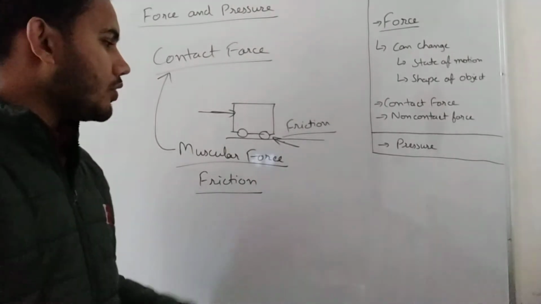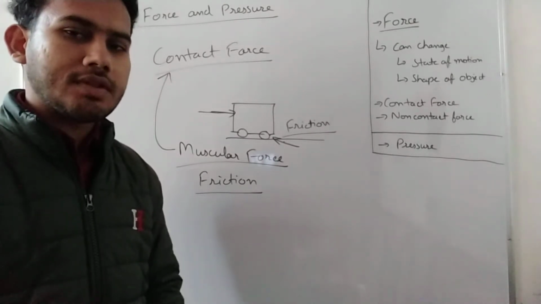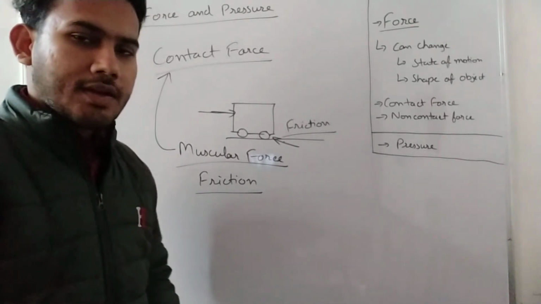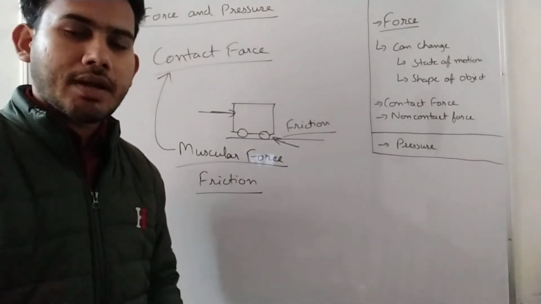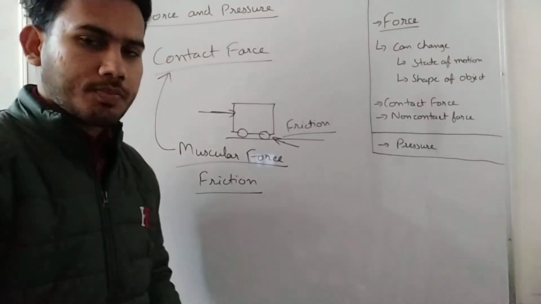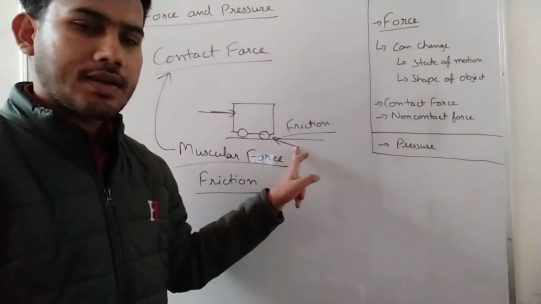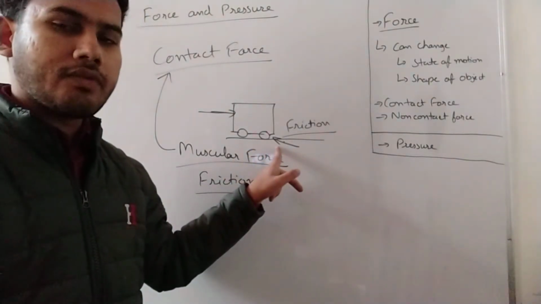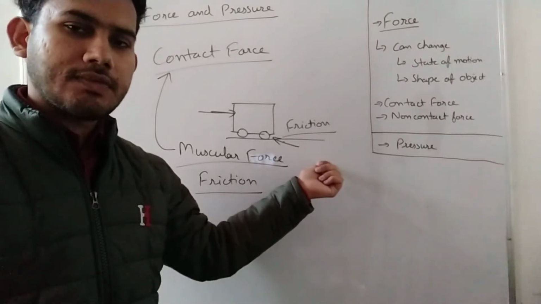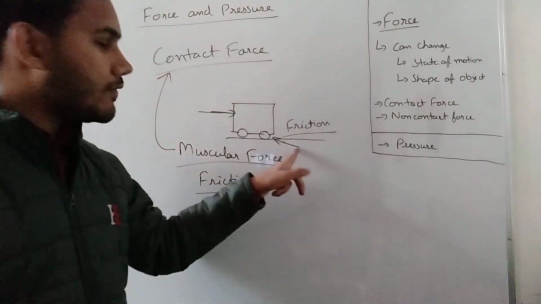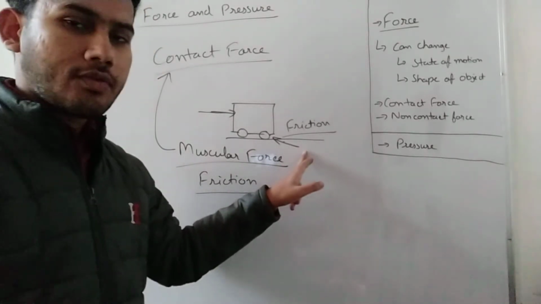Because if there will be no force of friction, the object will keep moving in the same direction. So the accident could happen. Our brake system, like we are moving in a car, then we apply the brake when we want, and the car stops. If the force of friction didn't exist, then what will happen? The car will keep on moving in that direction, and this will cause an accident. So the force of friction is a good force.